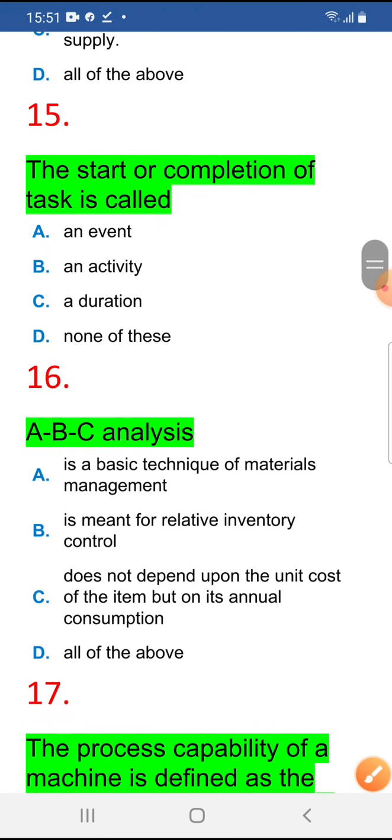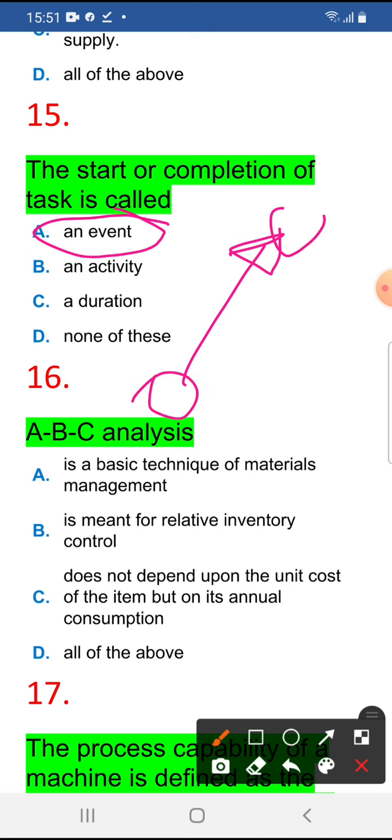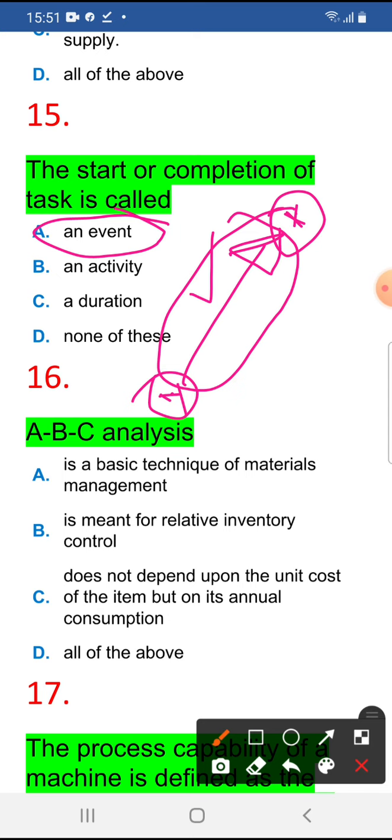The start or completion of a task is called event. Okay, so actually this is the activity. Here one circle, here one circle. This is called a start and end. These circles, these nodes, are called events, and this duration we call an activity. So event is the start or completion of a task.